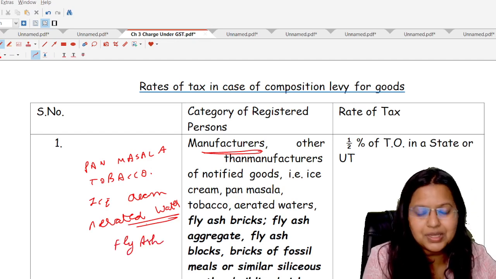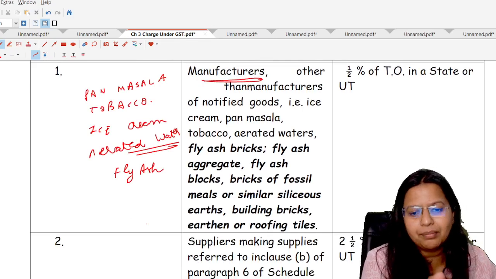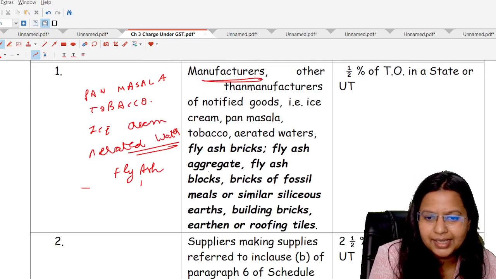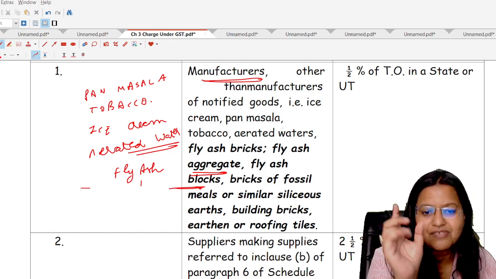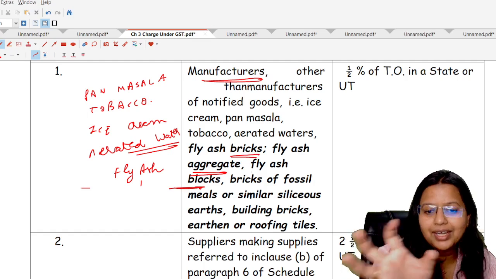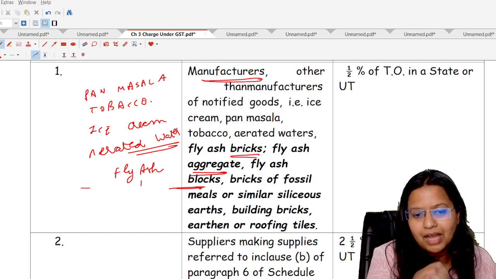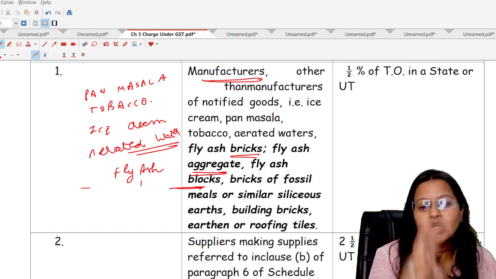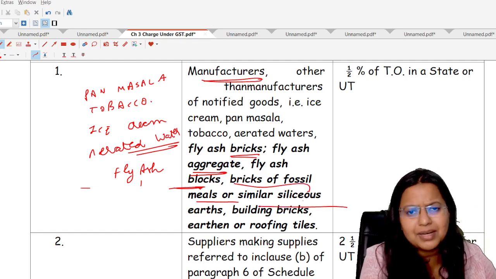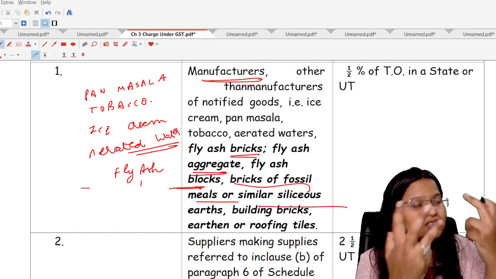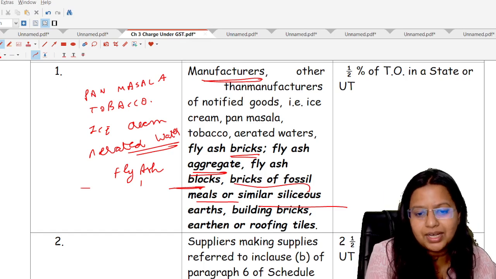In the category of fly ash, three things will be covered: fly ash bricks, fly ash aggregate, and fly ash blocks. Next is the category of bricks. Two types of bricks will be covered here: the bricks of fossil meal or similar siliceous sources, which are used in constructing any kind of building, and second is building bricks.